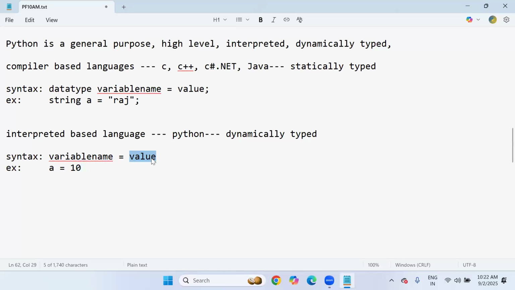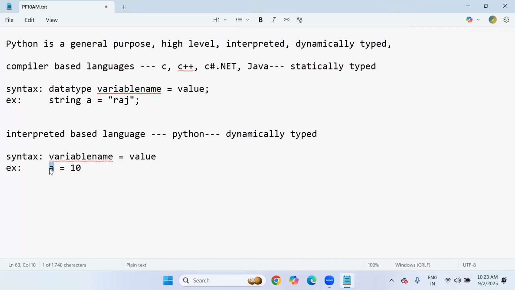Just because Python is a dynamically typed language, we need not specify any data type of the variable during the writing time, because dynamically typed means during the program execution time, based upon the value, the data type is automatically assigned to the variable.